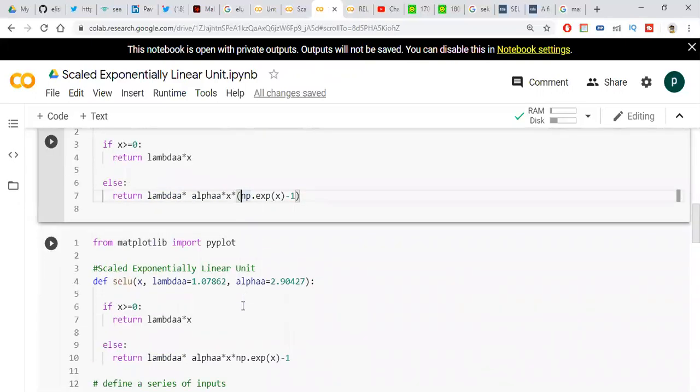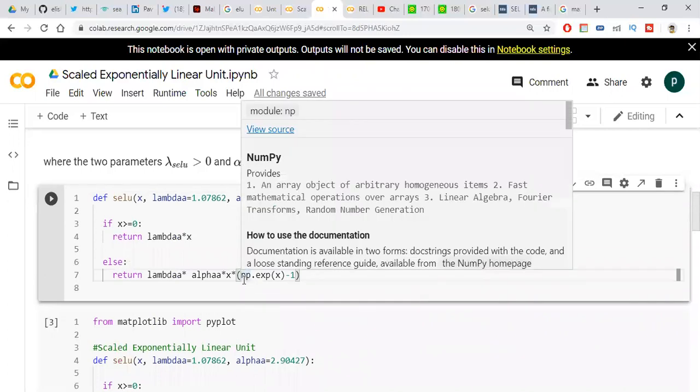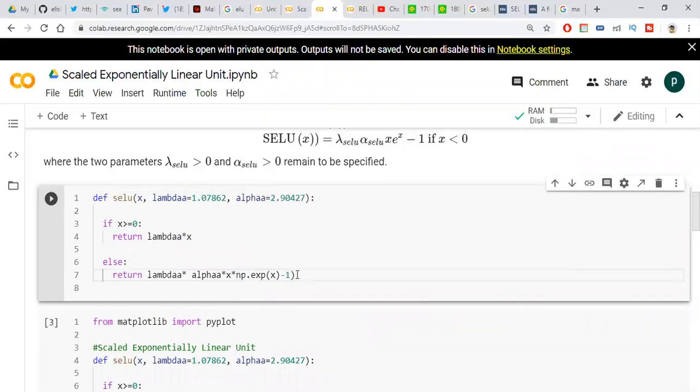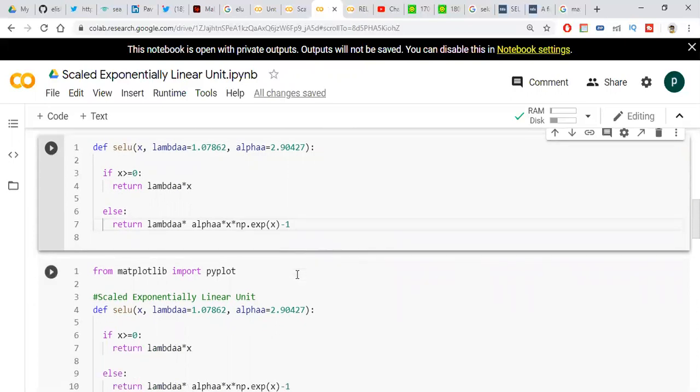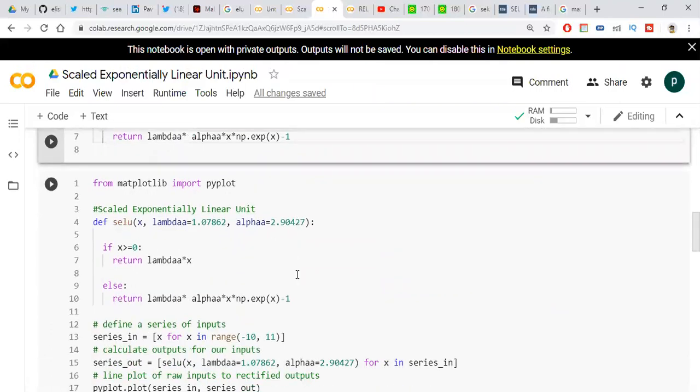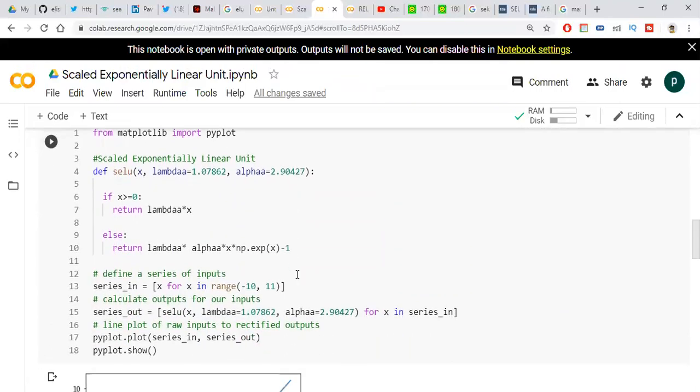I am visualizing this function using the matplotlib library. Remove this bracket, friends. Why do I remove it? If you put these brackets, then this activation function will be opposite to the normal activation function. Positive values will be negative and negative will be positive. That's why I am removing the brackets. I am taking the x values from minus 10 to 11. I already gave lambda and alpha values.